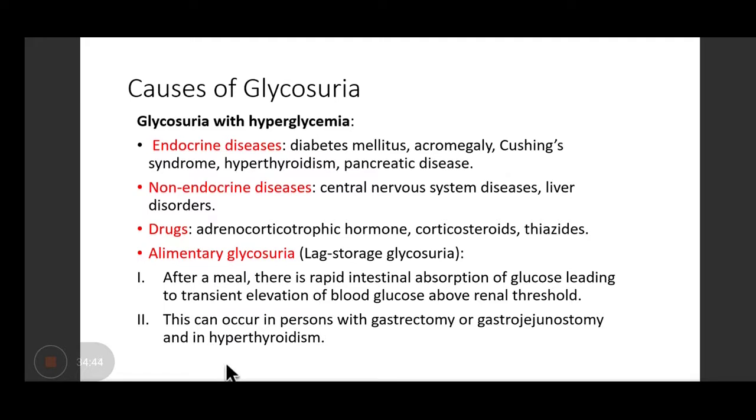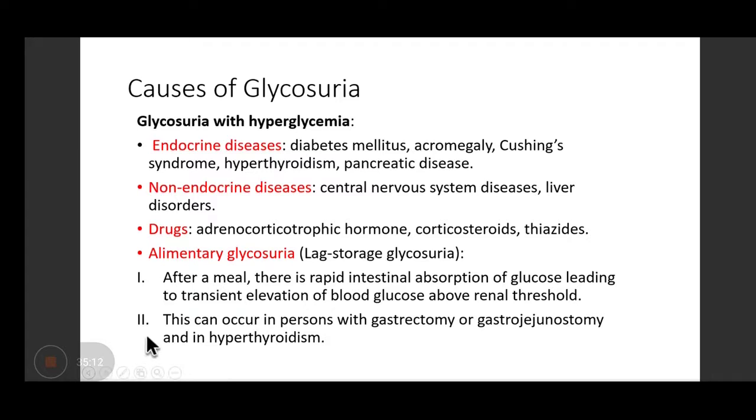Okay? So endocrine diseases, you may have diabetes mellitus, acromegaly, Cushing syndrome, hypothyroidism, and pancreatic diseases. Non-endocrine diseases, you may have some of the central nervous system diseases or liver disorders. Then drugs, very important. Corticosteroids, very commonly used in COVID patients. They lead to hyperglycemia and consequently glycosuria, right? Then adrenocorticotropic hormone, thiazide.